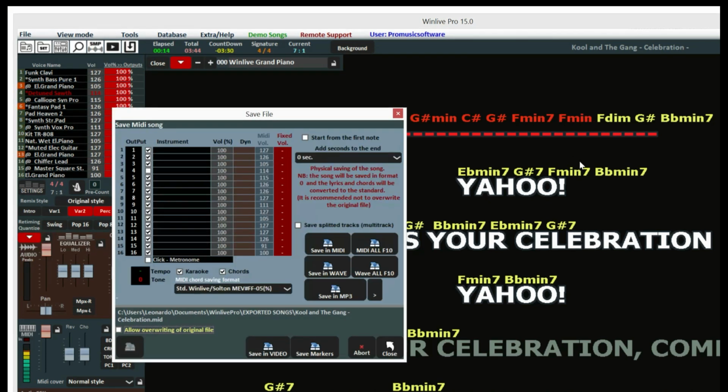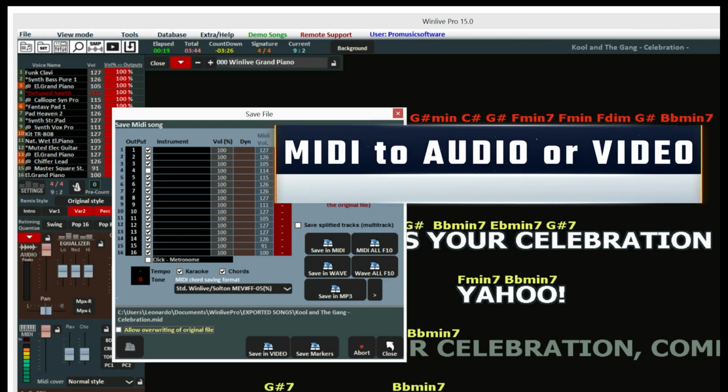If necessary, as shown previously, you can then convert the MIDI file into an audio file, like MP3 or WAV, keeping texts, chords, and markers. Or you can export it as a video.